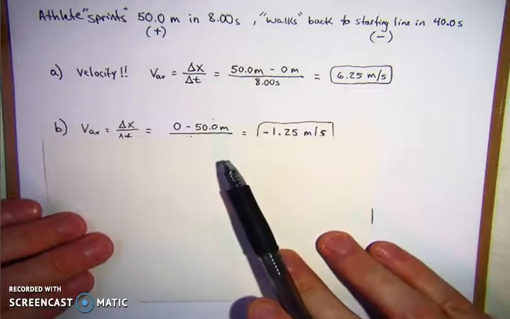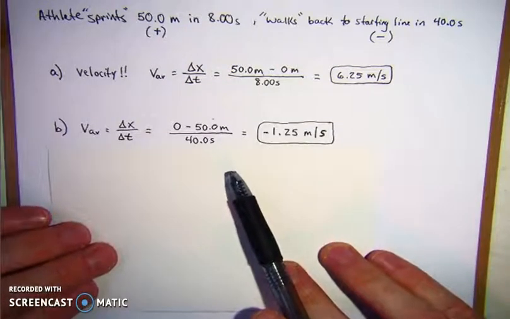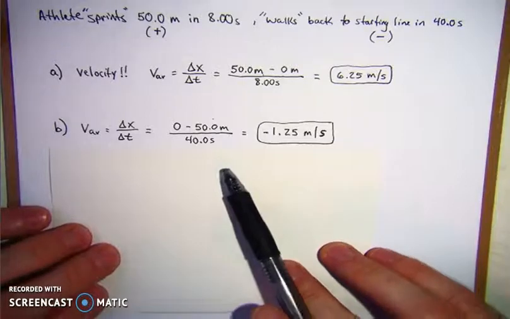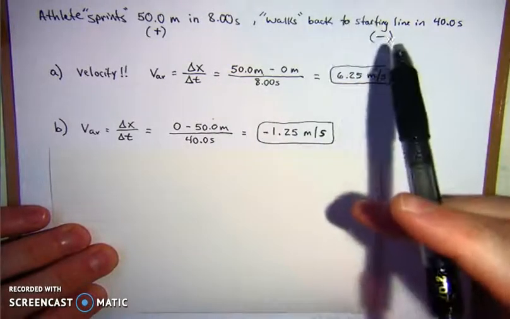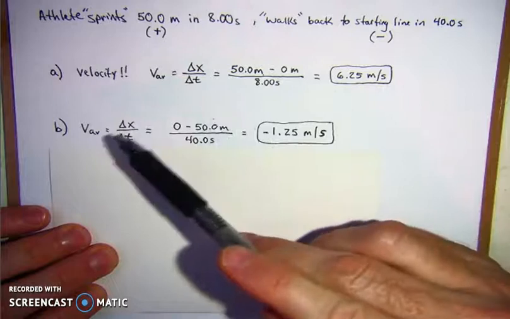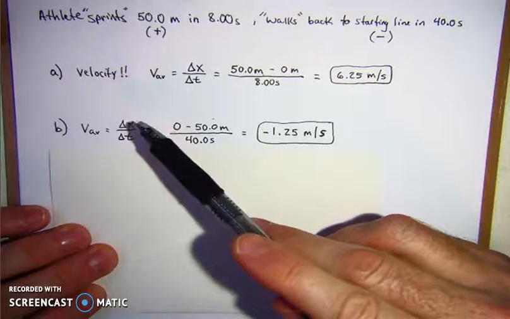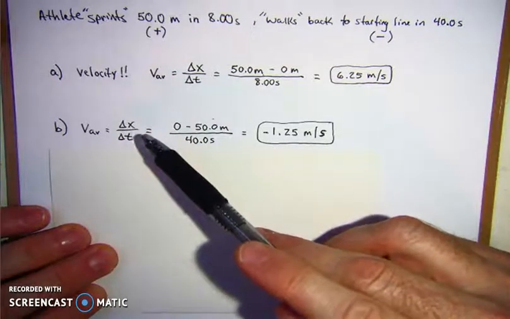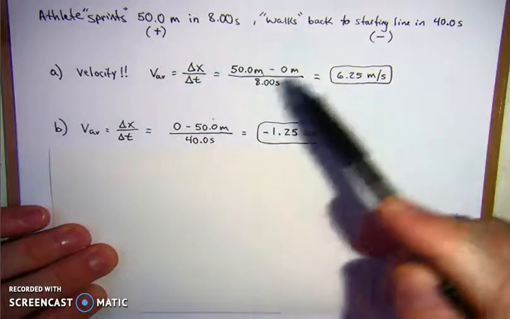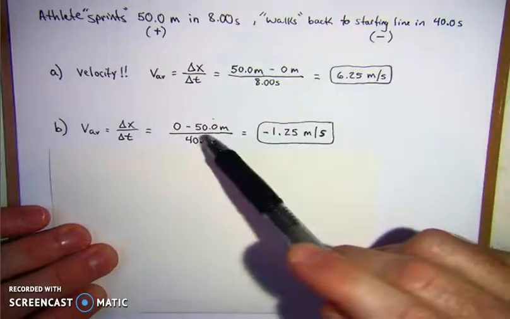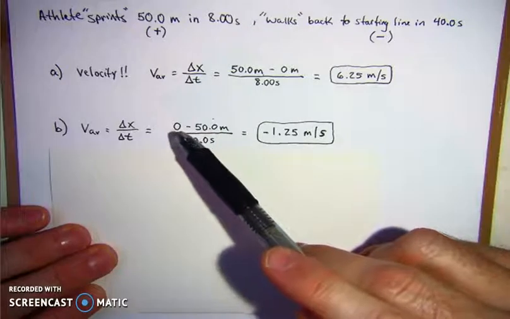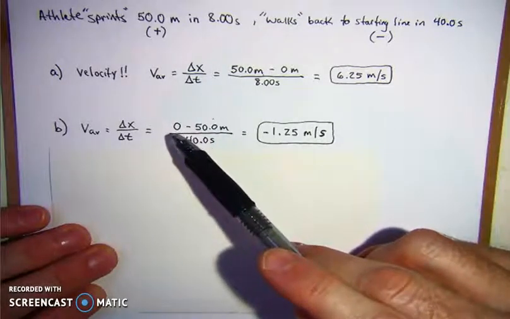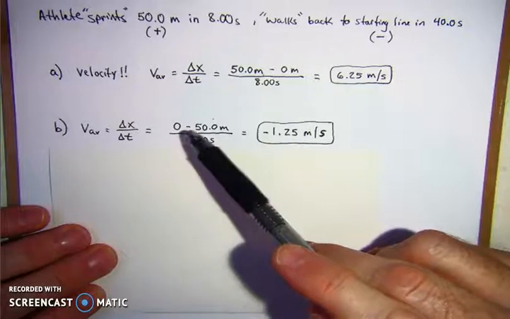B asked, what is the average velocity of his walk back to the starting line? To get his average velocity, you again go change in position over time. Our time is 40 seconds. Our final position is back at the starting line, so that's the 0 meter mark again. We came back to our origin.